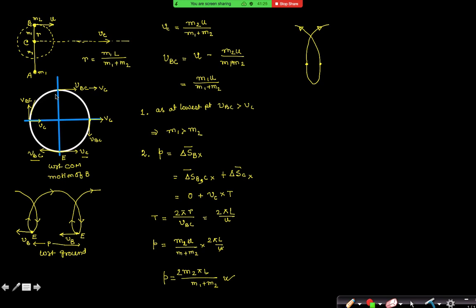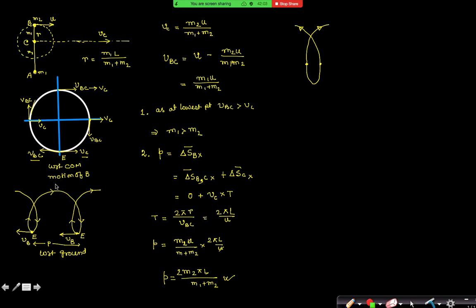How, when it is vertical, is the center of mass velocity 0? No, sir, vertical or horizontal, center of mass velocity is a constant. You can never change the velocity of center of mass. No, sir, I am not telling that. Means a vertical line passing through the 2 points, both points are named as E. If you pass a vertical line through those 2 points, then we can tell by symmetry that the displacement made by B equals the displacement made by C. You can tell.